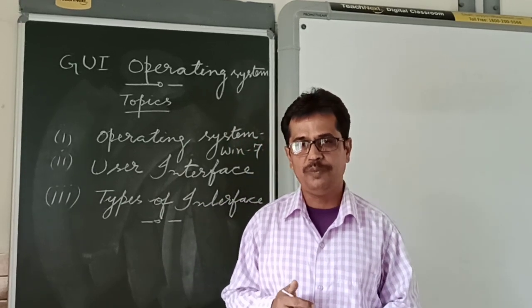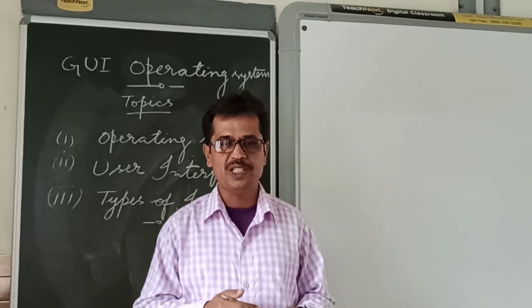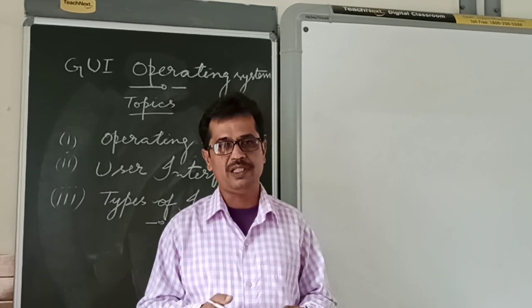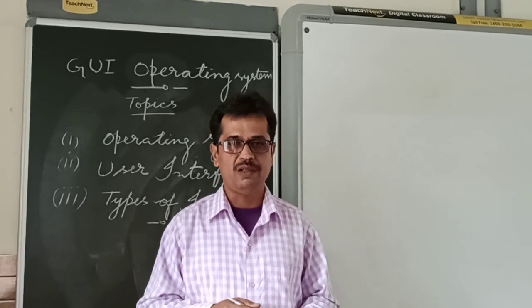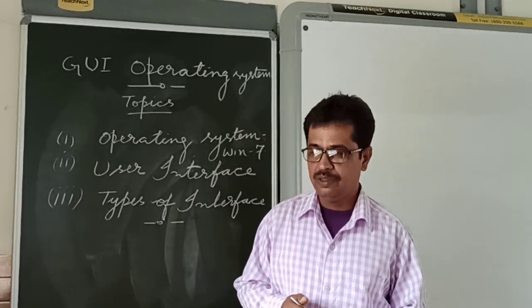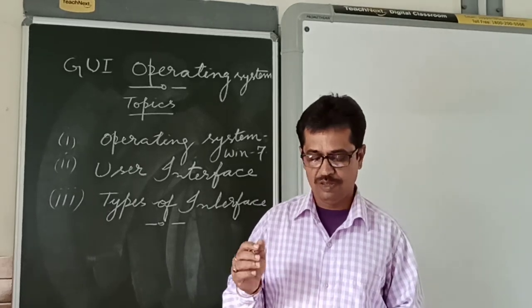For example, if you want to do painting, you have to use drawing software like MS Paint or Tux Paint. If you want typing, you have to use either WordPad or Notepad or MS Word, etc. So this is called application software. This is the recap of the last chapter about software.